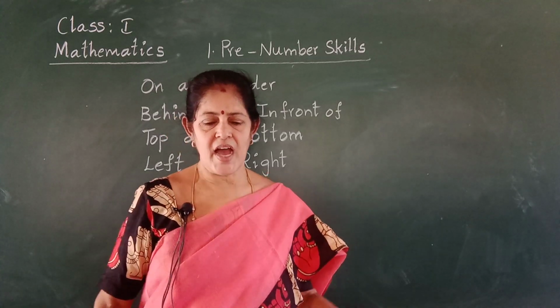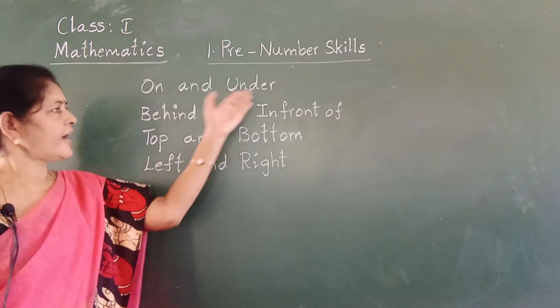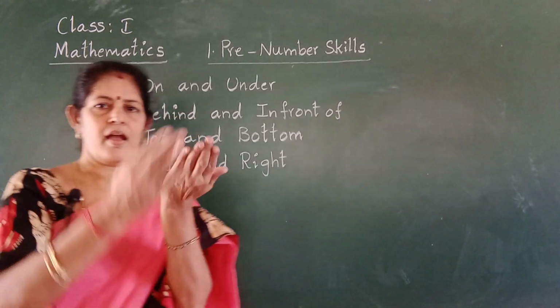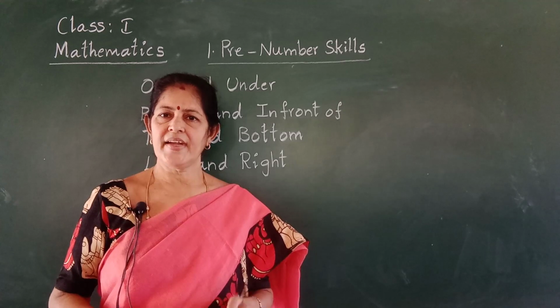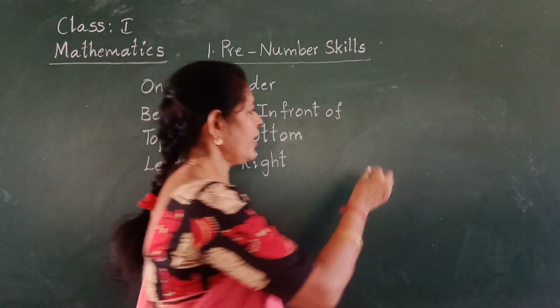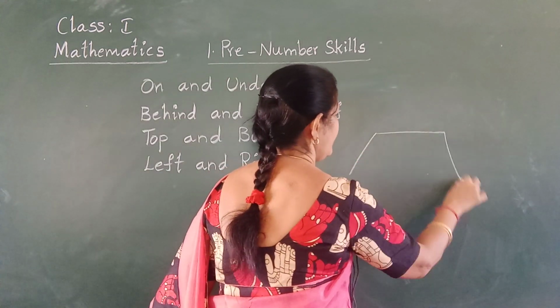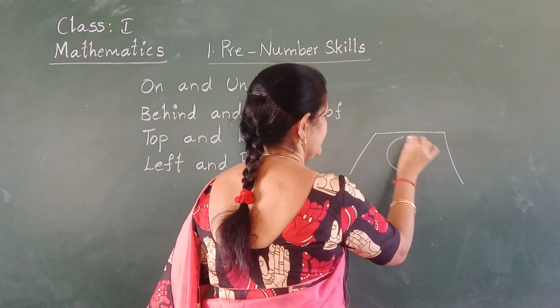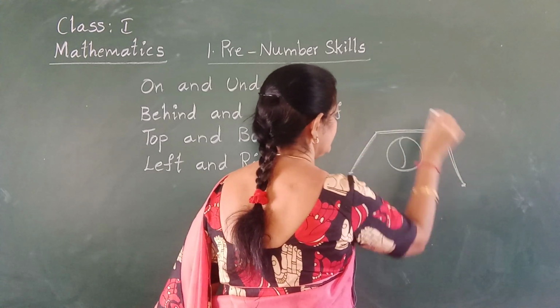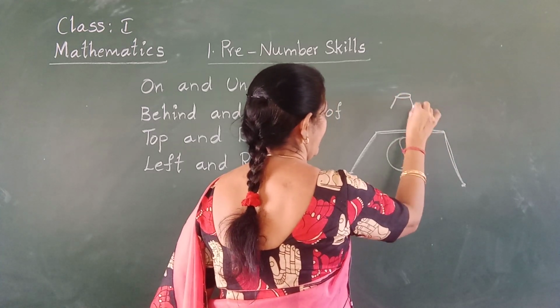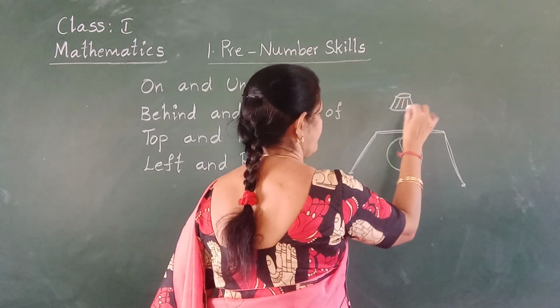Okay. Next concept goes to on and under. On, under. O-N, on, U-N-D-E-R, under. On and under. See, you have to imagine this is a table. And here I draw a table lamp.